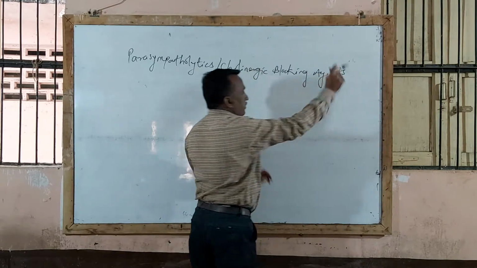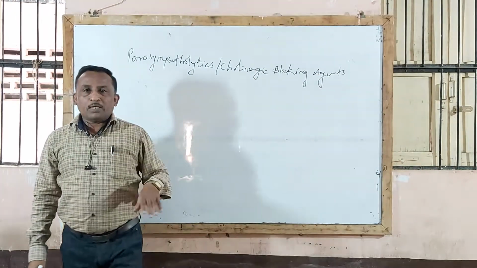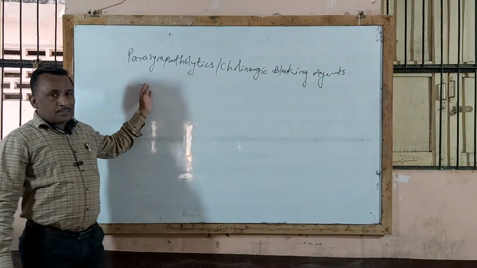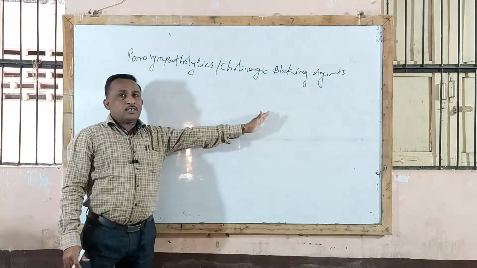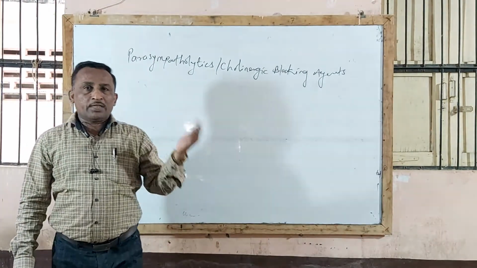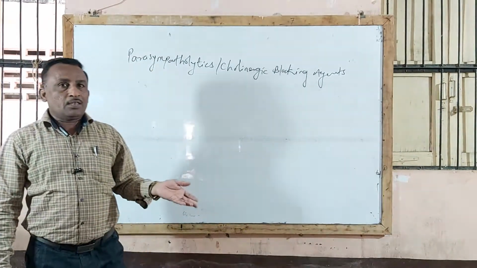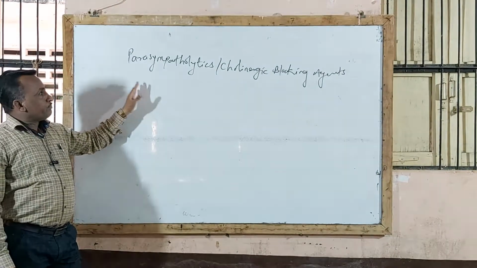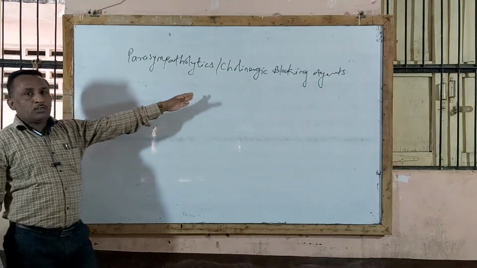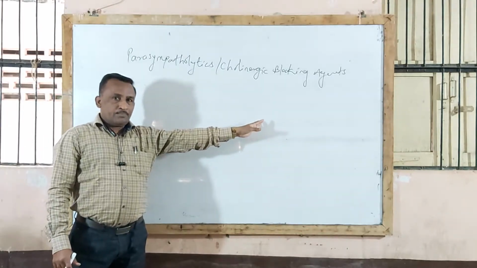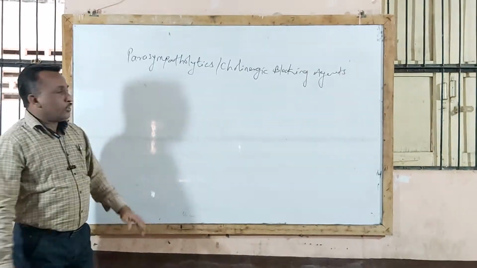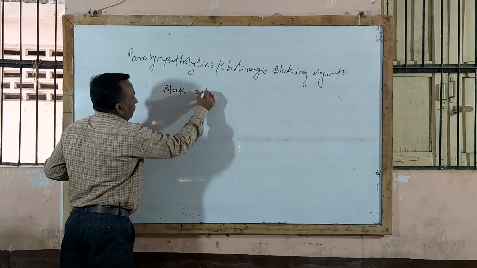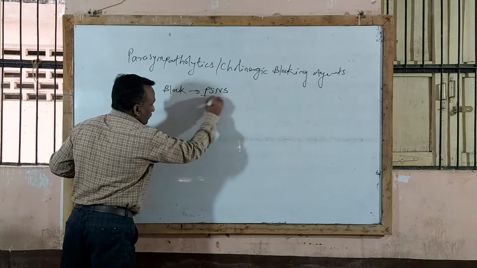Cholinergic blocking agent. जसं आपण मागच्या वेळेस बघितलं की sympathomimetic and sympatholytic drug. Similarly, parasympatholytic or cholinergic blocking agent. That is, these agents block the action of the parasympathetic nervous system, isn't it? So this is also an important chapter. Parasympatholytics or cholinergic blocking agents are the drugs which block the natural stimulation of the parasympathetic nervous system.